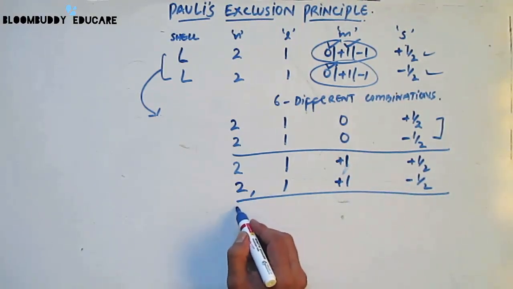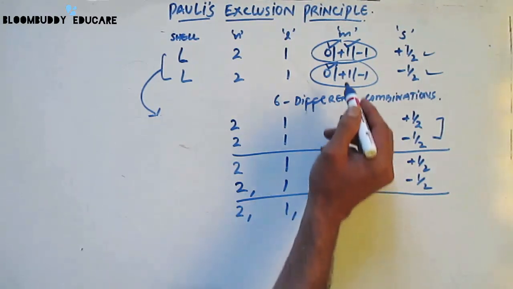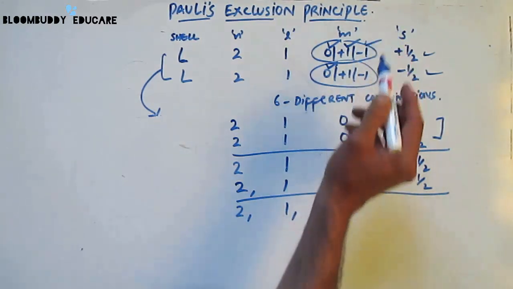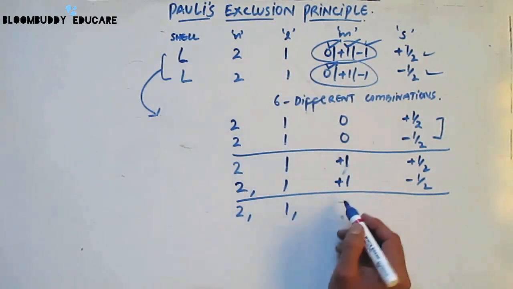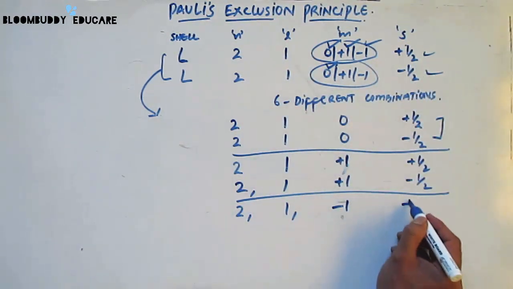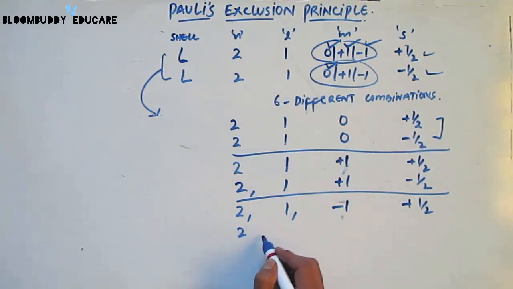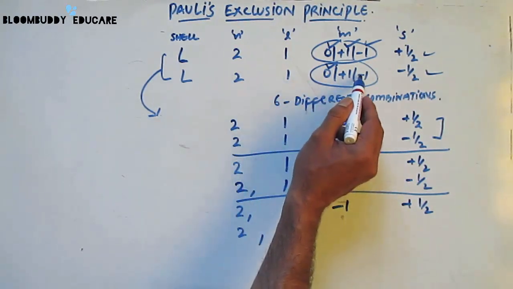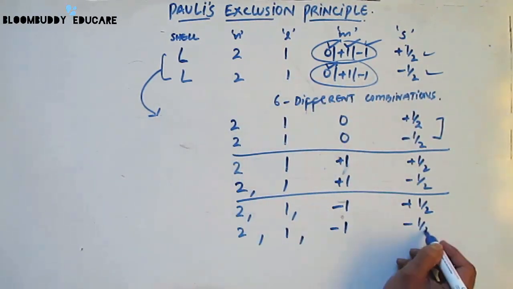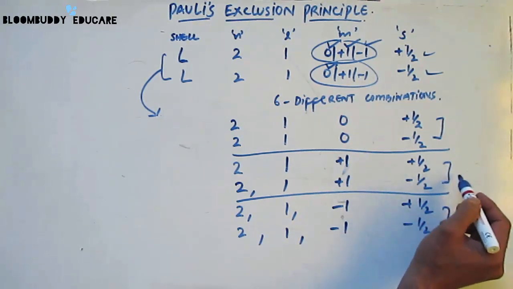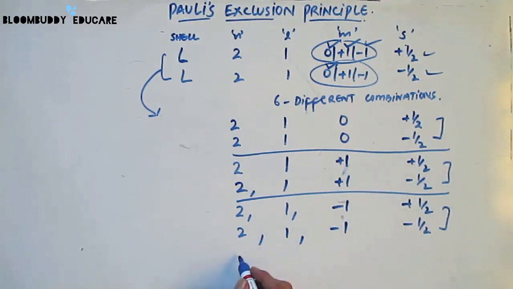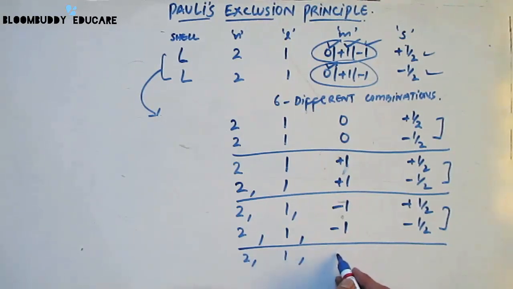Similarly, there is going to be a third set, that is 2, 1. The third set is going to be for minus 1, that is 2, 1, minus 1 and plus 1 by 2. Then 2, 1, minus 1 and minus 1 by 2. The spin quantum numbers here are different. Again, the fourth set is going to be 2, 1, 0, plus 1 by 2 and 2, 1, 0 and minus 1 by 2.